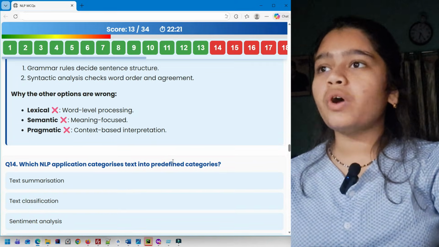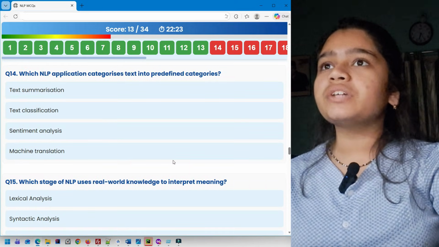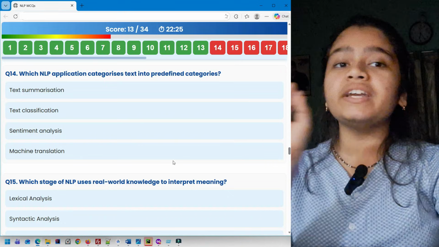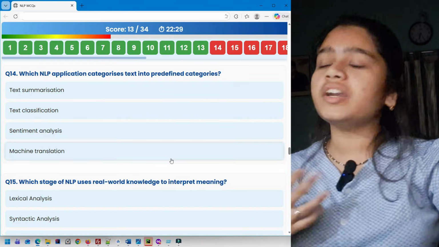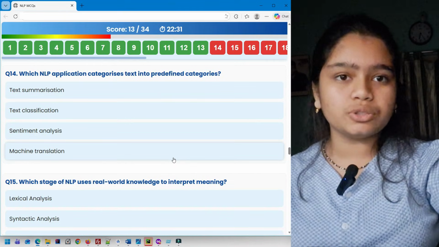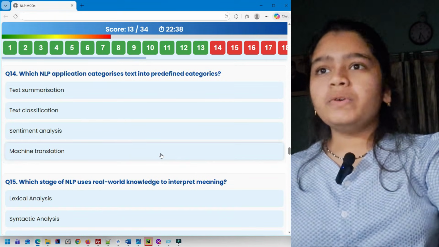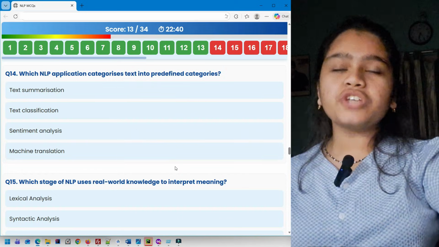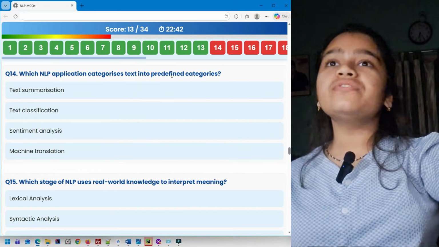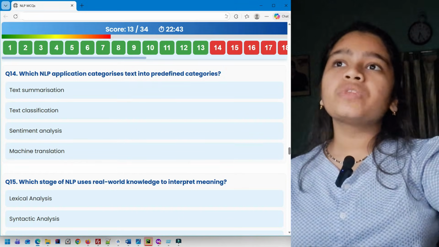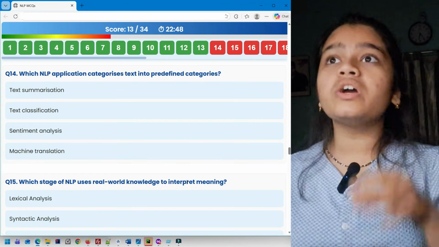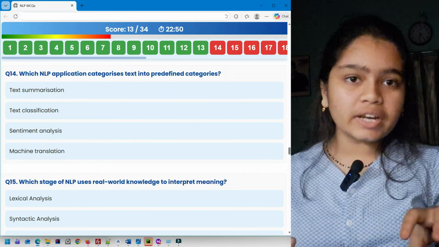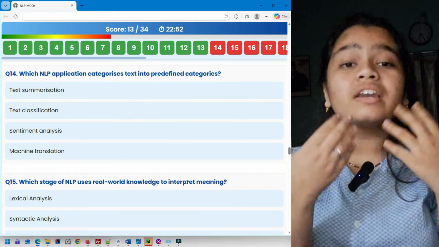Next you have question 14. Which NLP application categorizes text into predefined categories? Text summarization, text classification, sentiment analysis and machine translation. So if you have studied the advanced concepts of modeling chapter, this is going to be very easy. Predefined categories, it says. So if you put something into a particular category, basically you're classifying it. So here you're categorizing the text into different categories. So that is called text classification.